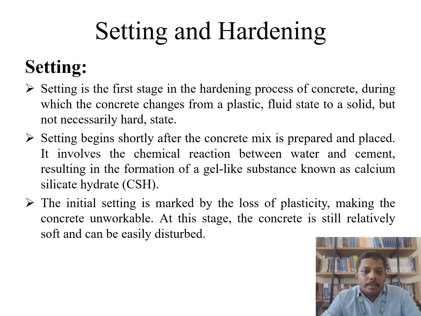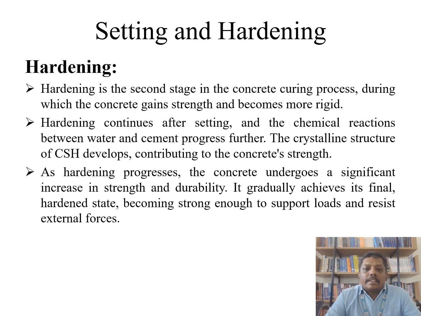chemical reaction between water and cement, resulting in the formation of C-S-H. It's a very important criterion for setting. The initial setting is marked by the loss of plasticity, making the concrete unworkable. Then hardening. Hardening is the second stage in the concrete curing process, during which the concrete gains strength and becomes more rigid. Hardening continues after setting, and the chemical reaction between water and cement progresses further. As hardening progresses, the concrete undergoes a significant increase in strength and durability.